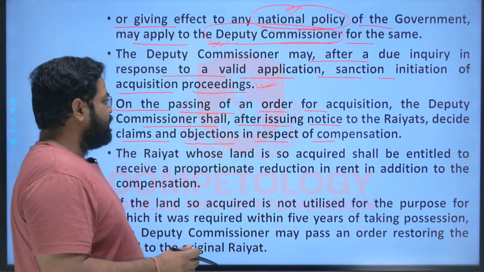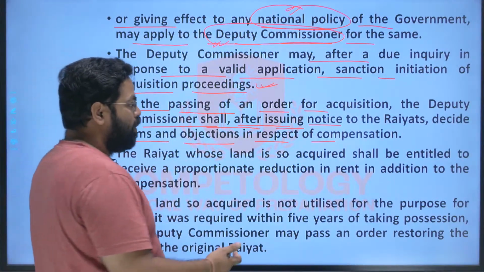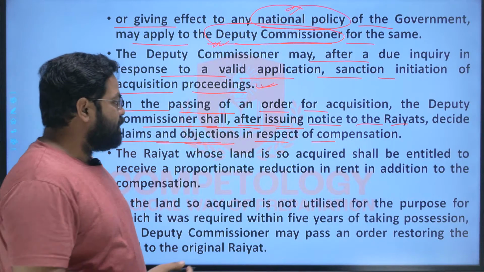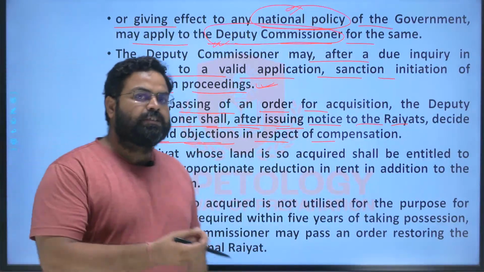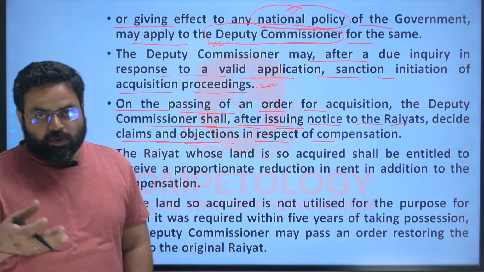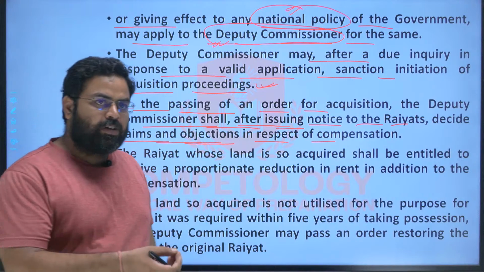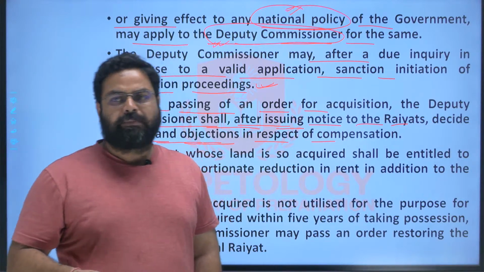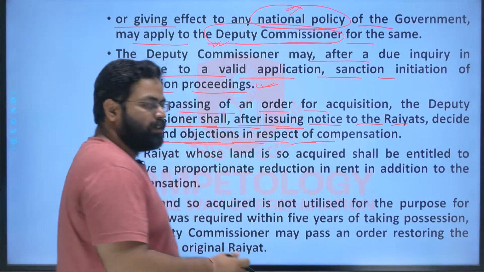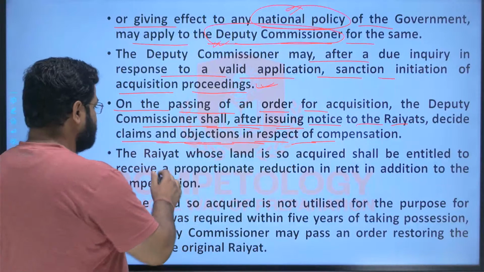So in such cases the commissioner will request the raiyats that they can forward a claim or objection with respect to the compensation, that this compensation is insufficient for our reallocation, or the amount of land which we will purchase in any other region for the purpose of farming is not sufficient, and we will not get the same amount of land. So many of the claims can be forwarded to the DC for that matter. And after reviewing such objections, the DC can pass such order which he thinks fit, right?